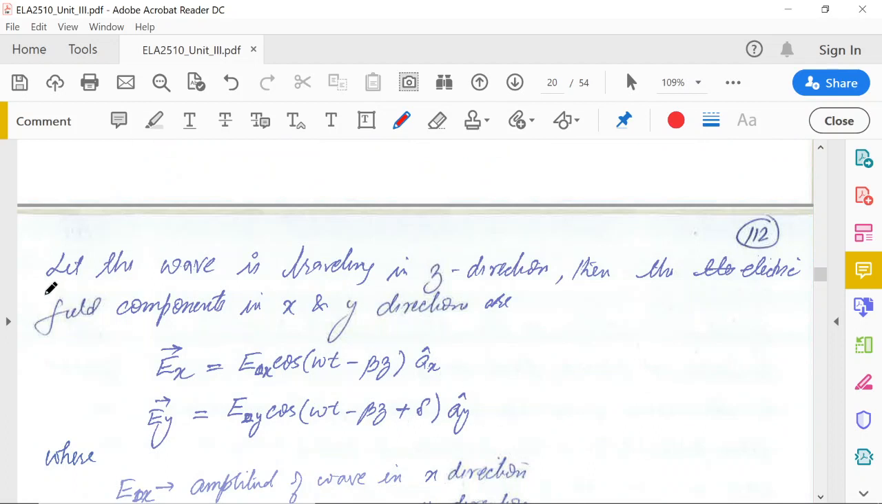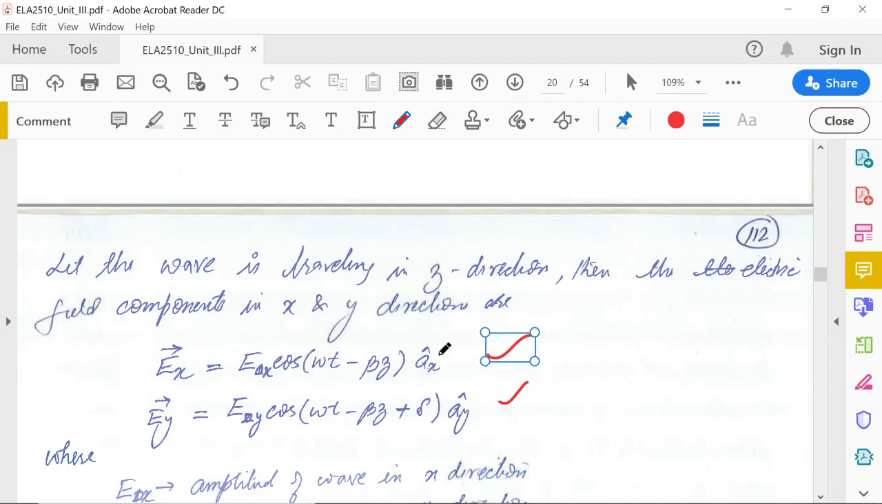So let me start with the mathematical analysis. Let the wave be traveling in the z direction. Then the electric field components in the x and y directions are given by these two. Previously we took E in one direction. Now E can be in any direction, but it will be perpendicular to the z axis.